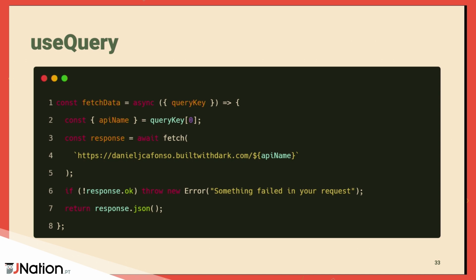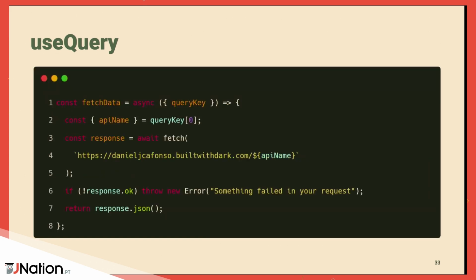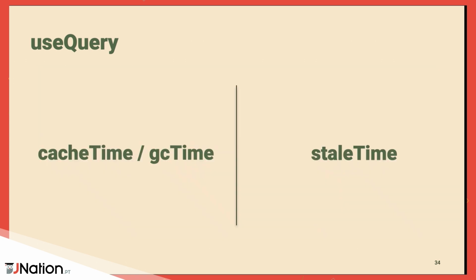And because I have access to it, here on line 2, I can just destructure the API name from it that I have here, and then use this API name to customize the data that we're going to get. So with this, you can write generic query functions that don't have a route defined until you instantiate that query. And that's a super powerful thing. So that's pretty much how query keys and query functions work.